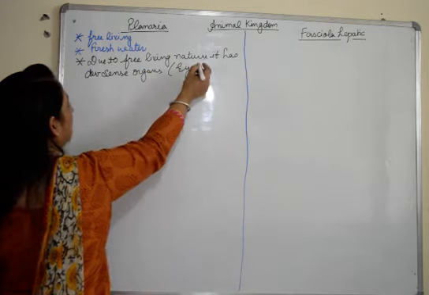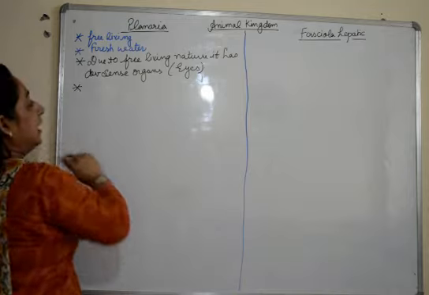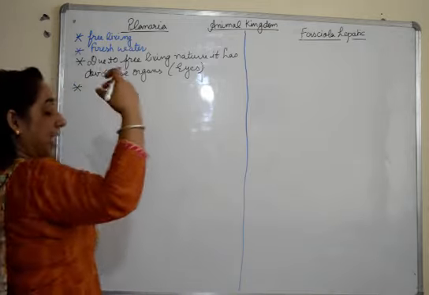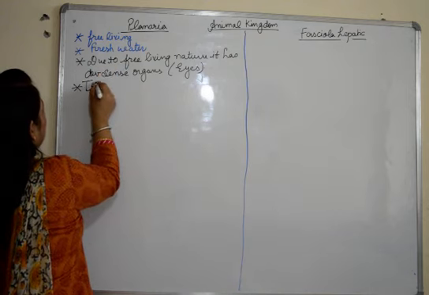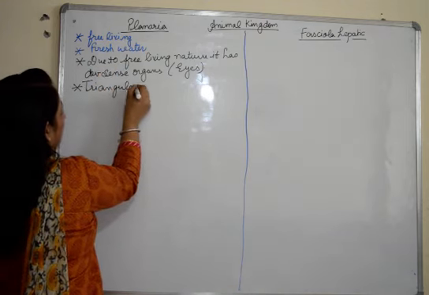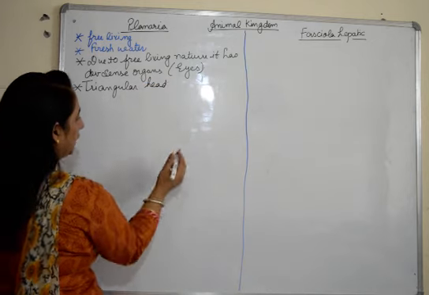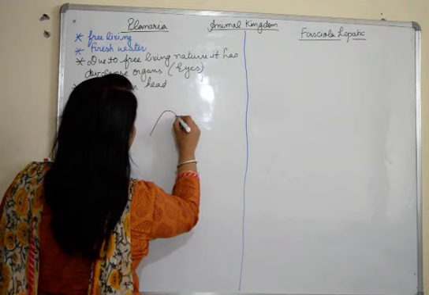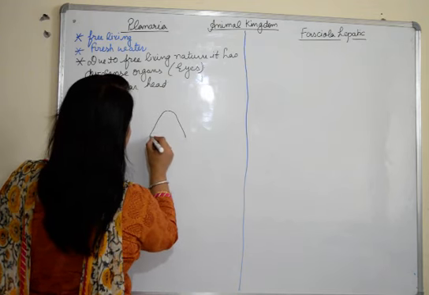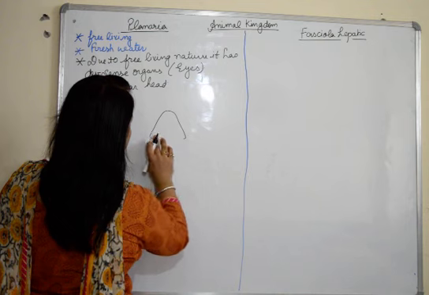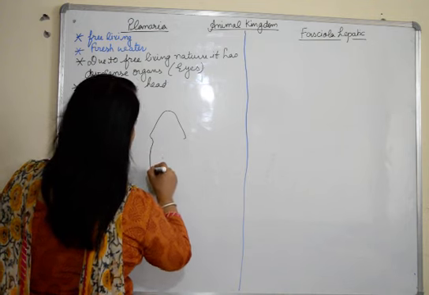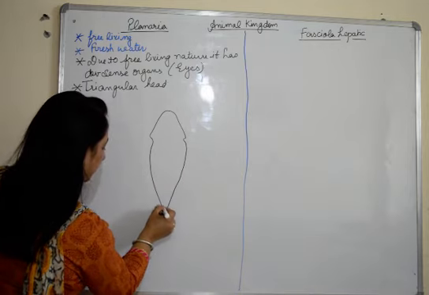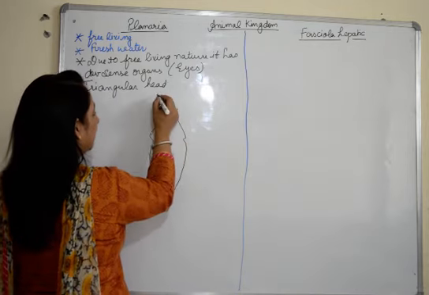We'll draw the diagram and see how. If you see the structure, it has a triangular head. I'll draw the diagram here. If you see the structure of planaria, it has this triangular head and this flattened body. Fine. So I'll make the dorsal and the ventral view both.